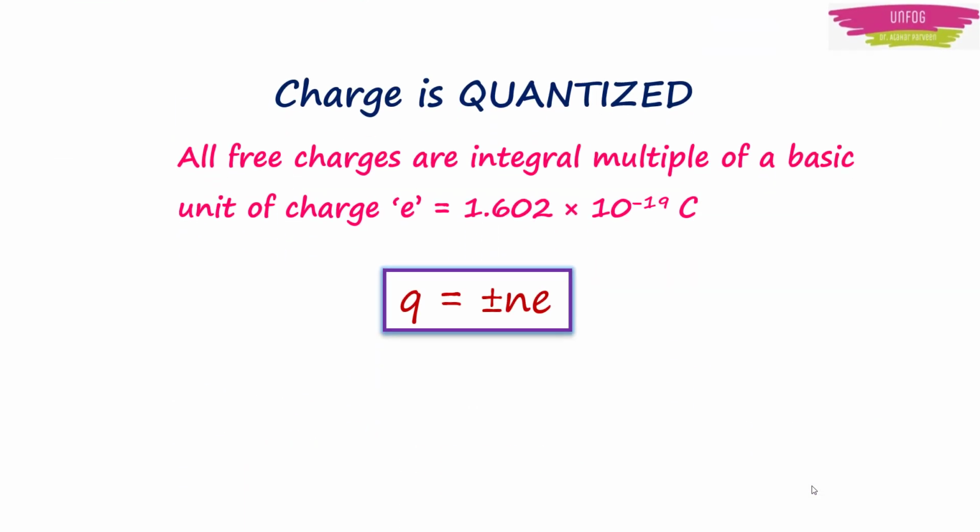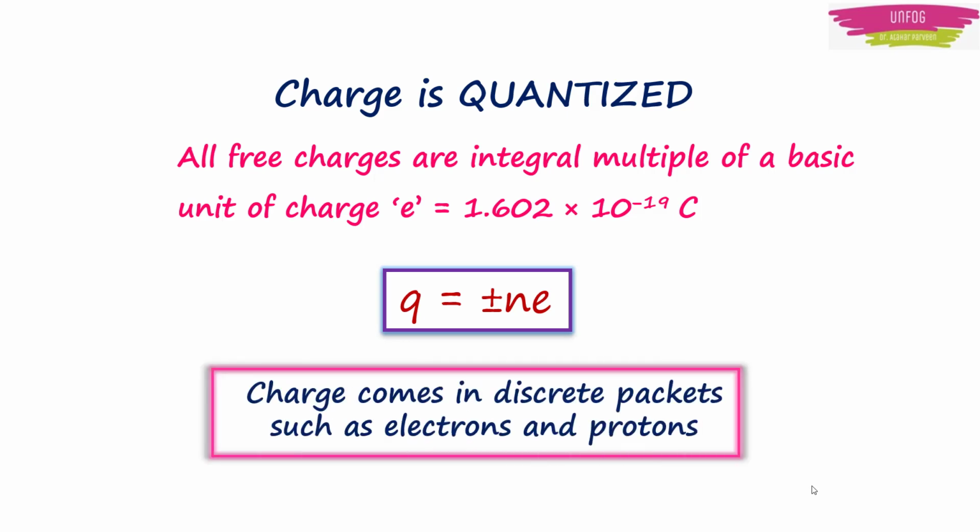Now let's have a deep dive into quantization of charge. In the last lecture, we have already discussed that charge is an integral multiple of the basic unit of charge e, and the charge of a body Q is equal to plus or minus n into e. That is, charge comes in discrete packets such as electrons and protons, which have charge of minus e for an electron and plus e for a proton.